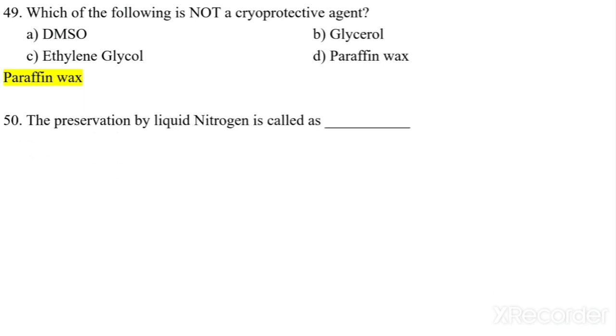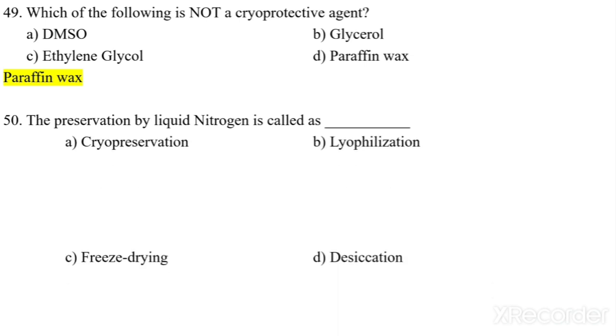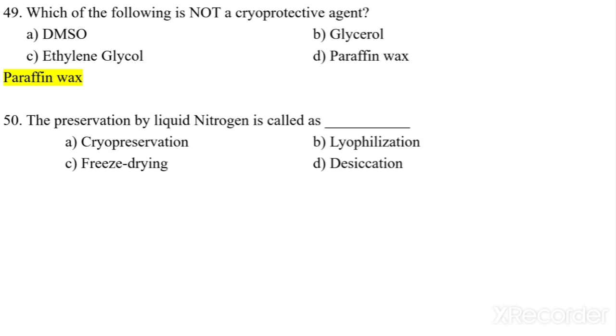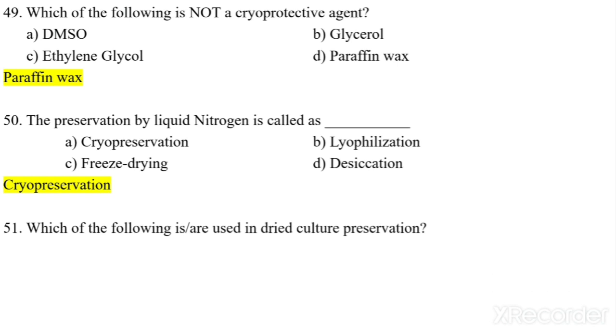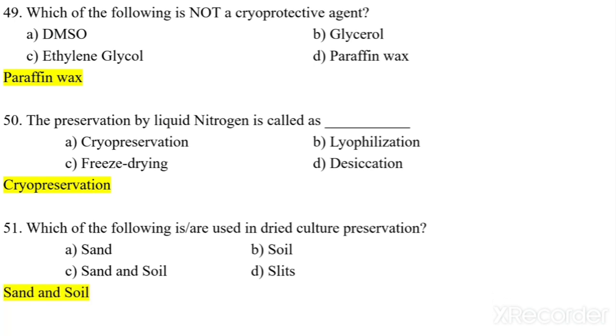The preservation by liquid nitrogen is called what? So it is called cryopreservation, lyophilization, freeze drying, or desiccation. So it is called cryopreservation. Which of the following is or are used in the dry culture preservation? Sand, soil, or silica. So in the dried culture preservation, sand and soil both are used.